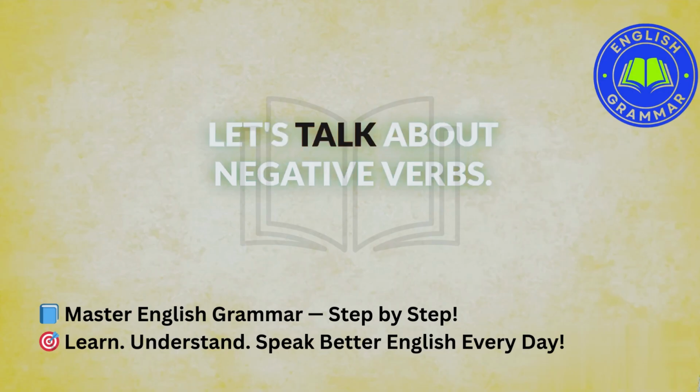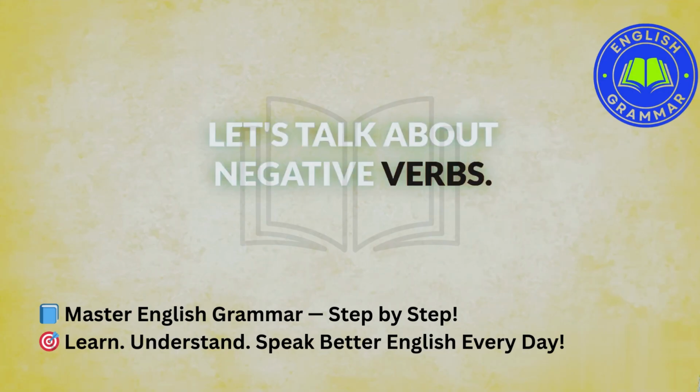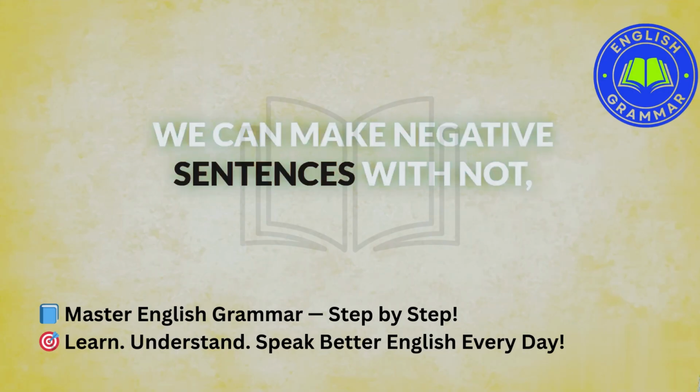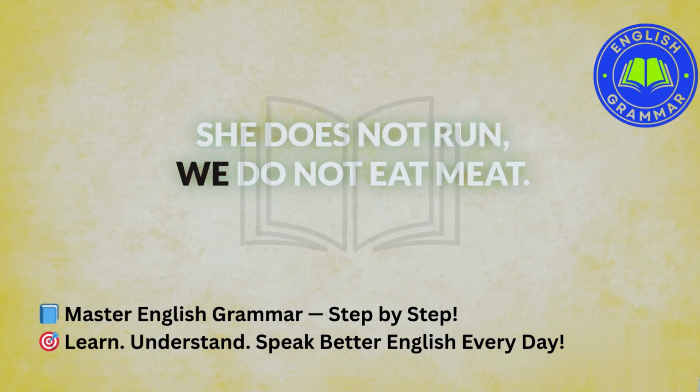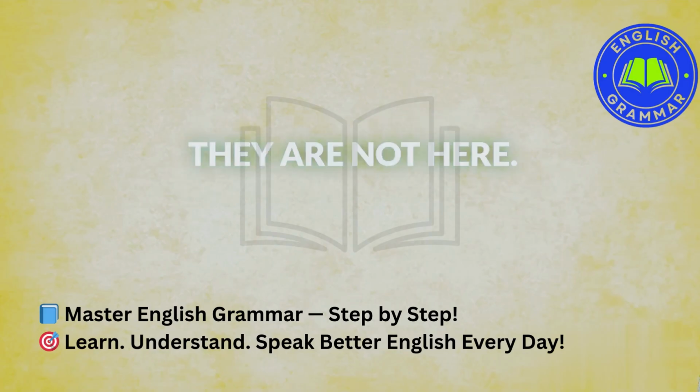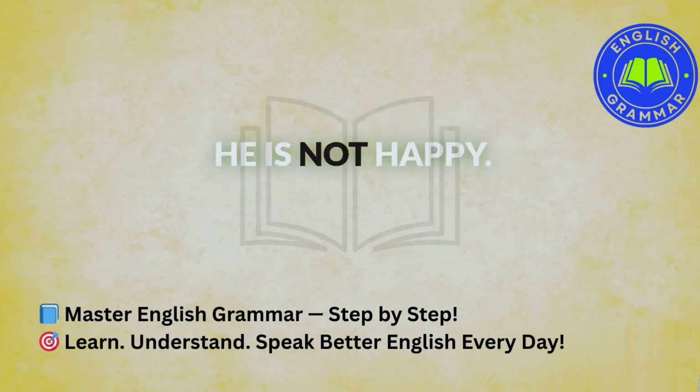Now, let's talk about negative verbs. We can make negative sentences with not. I do not like this. She does not run. We do not eat meat. They are not here. He is not happy.